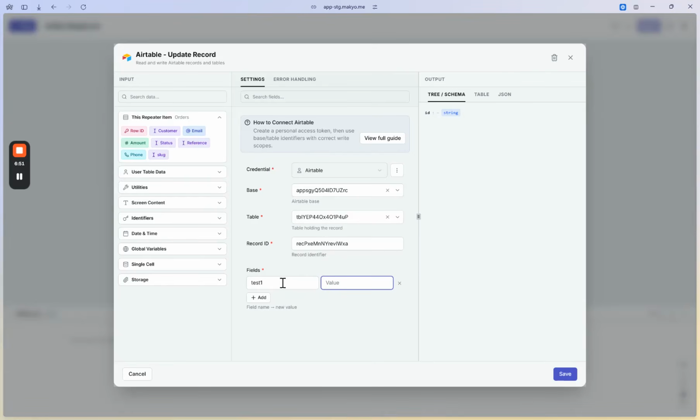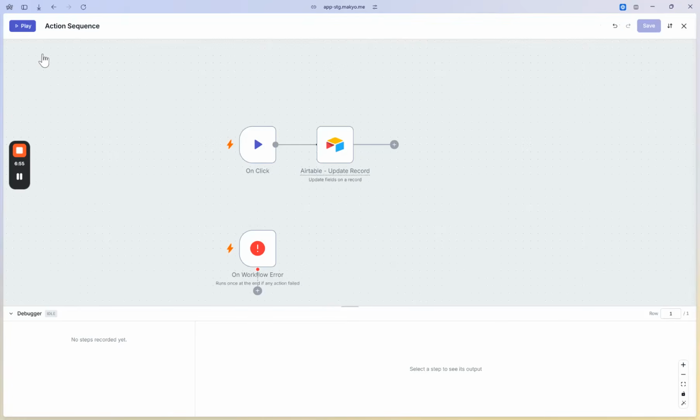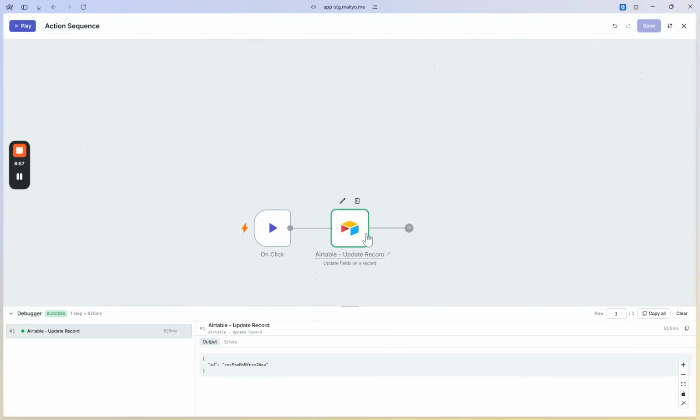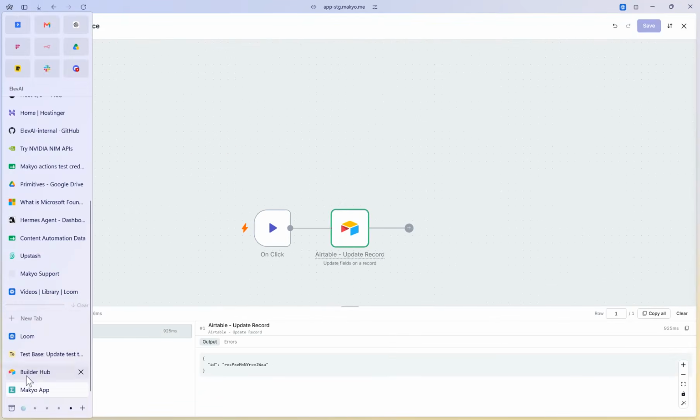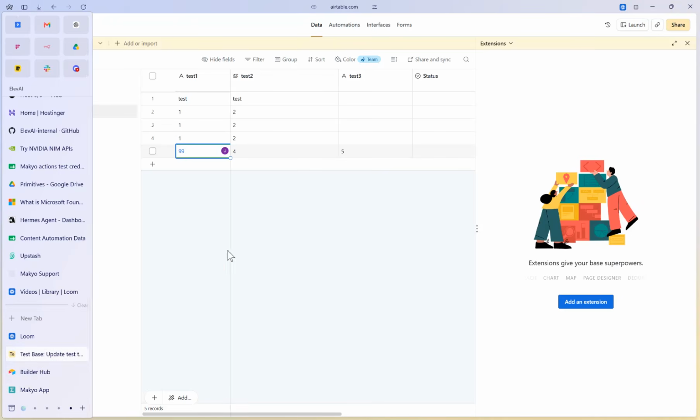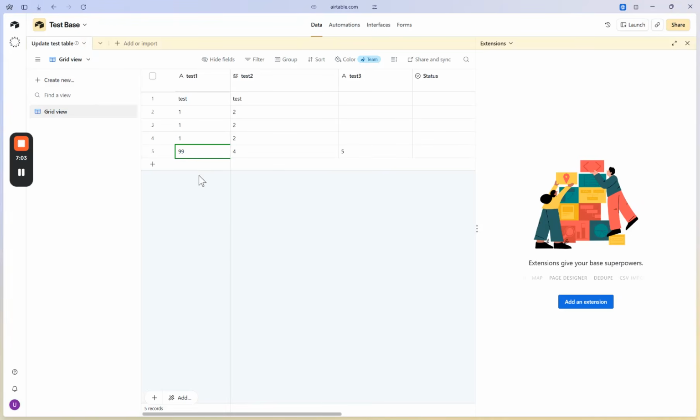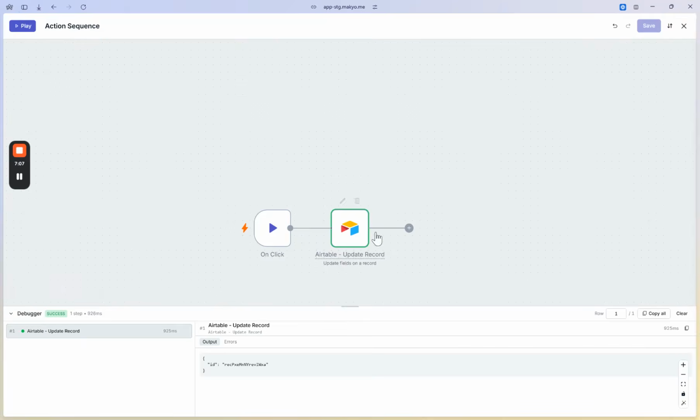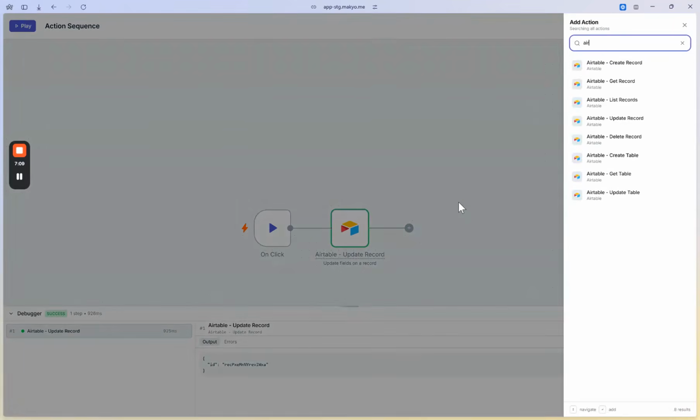Column is test1, and we'll put 99 as value. Let's test. This was successful. And we can see indeed that the value changed to 99. So those are the actions that you can do in Airtable. There are some other actions such as delete record, create table, get table, and update table.